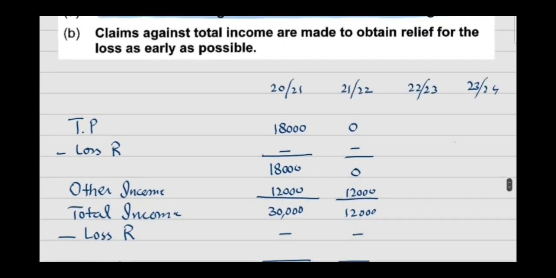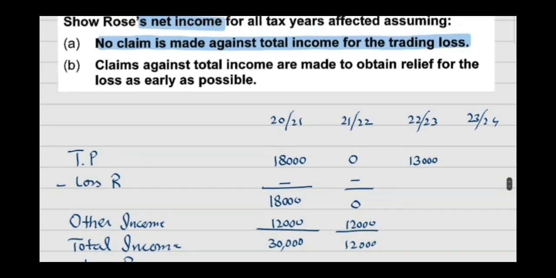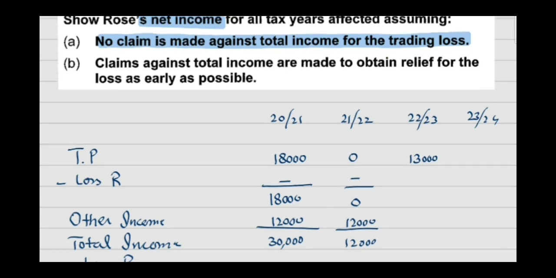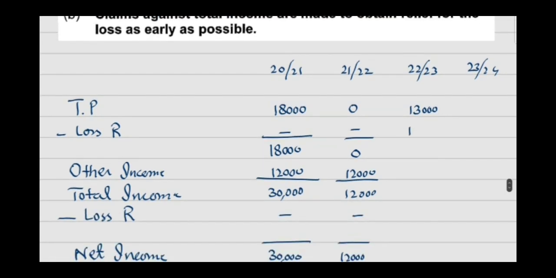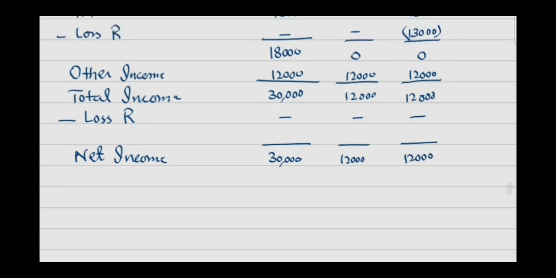In the next year, your trading profit is 13,000, and as you are not setting off loss against total income, the only option available with you is to set off loss against future year trading profit. So, we are setting off maximum of our loss against future year trading profit. So, there is no trading income left. Other income is 12,000. This is to be mentioned here, and no loss relief against total income. So, that is why this is 12,000 again.